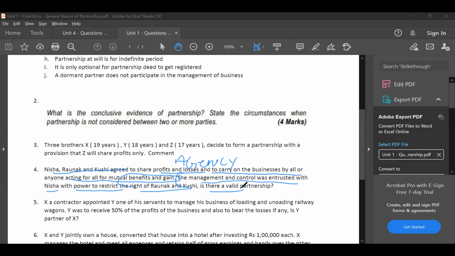Is there a valid partnership? Now, follow very carefully, guys. When you start a business tomorrow, you cannot give control to every partner. Only few partners will have the main control. The other partners, Ronak and Kushi, have agreed to it in the partnership deed. Therefore, it is a valid partnership. Question number 4 is a valid partnership.